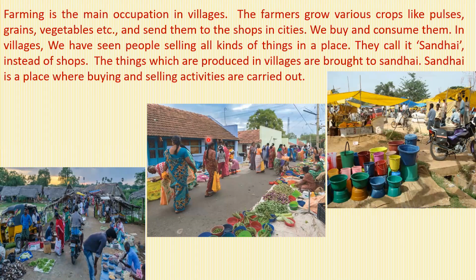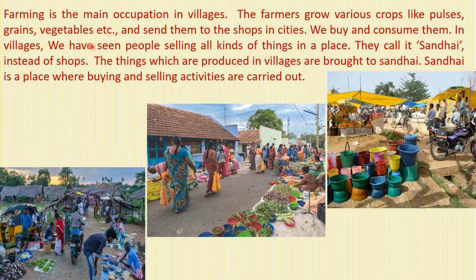Farming is the main occupation of the people living in villages. The farmers grow various crops like pulses, grains, cereals, vegetables, etc. And they send the harvested crops to the shops in the cities. And we buy and consume them. The meaning of consuming is using them. The person who uses the goods and gets the satisfaction is called a consumer. And using is called consumption.